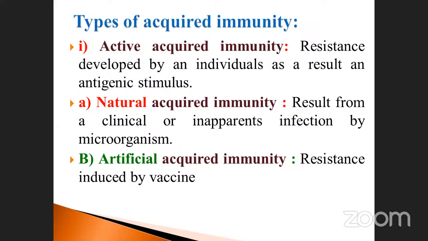This is the natural one, because in our body the immune system activates upon the particular microorganism clinically. At the same time, artificial means man-made: the resistance induced by vaccine. Covishield is one of the artificial vaccines. We give the vaccine to the particular person, and it induces antibody production within the host. So these are artificial and natural.